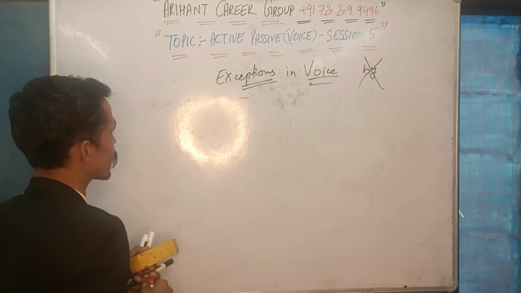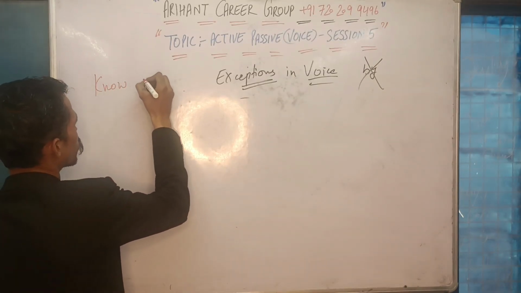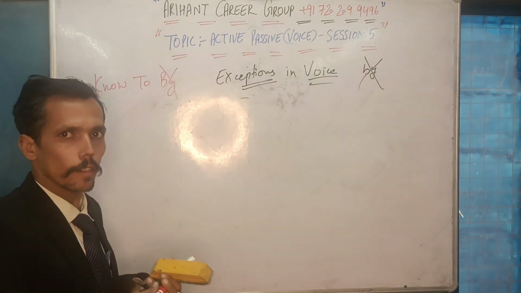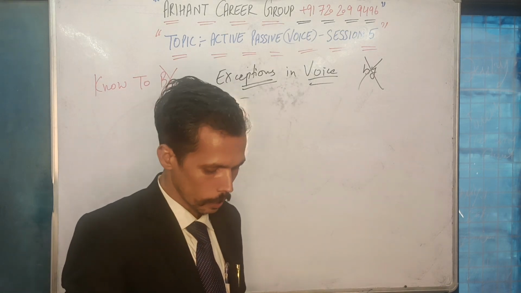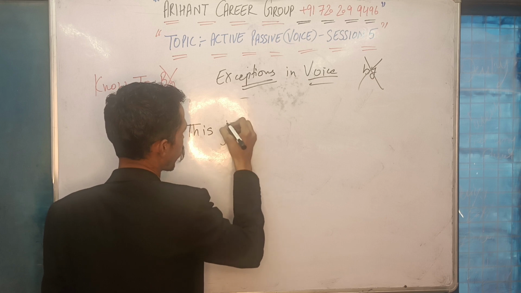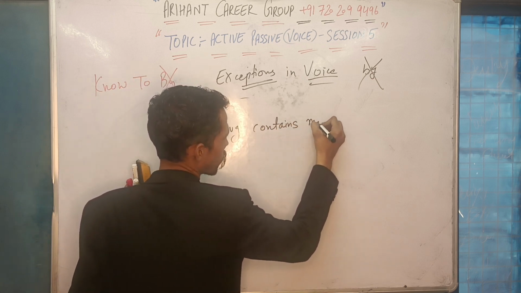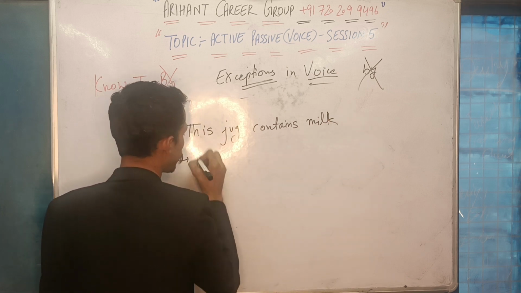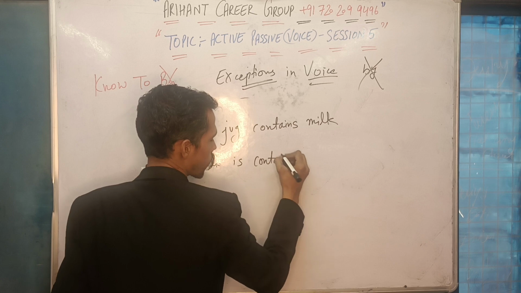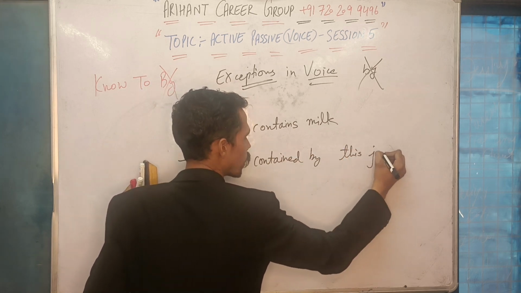Okay. The second exception here is, so this was the verb know. We are going to note down such exceptions. We are going to make a list. In the case of know, you are using to, not using by. Am I right? One more sentence that you need to note down here is, this jug contains milk. So I will say that milk is contained by this jug.